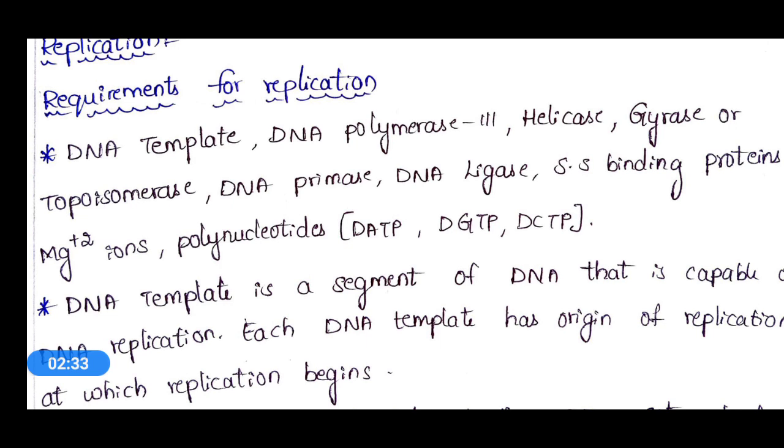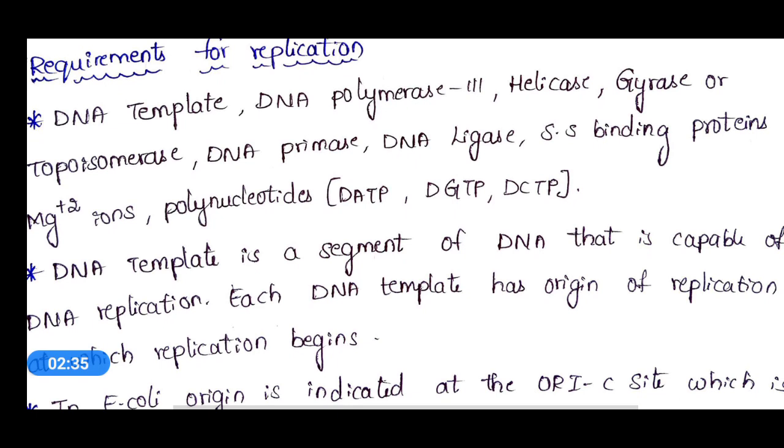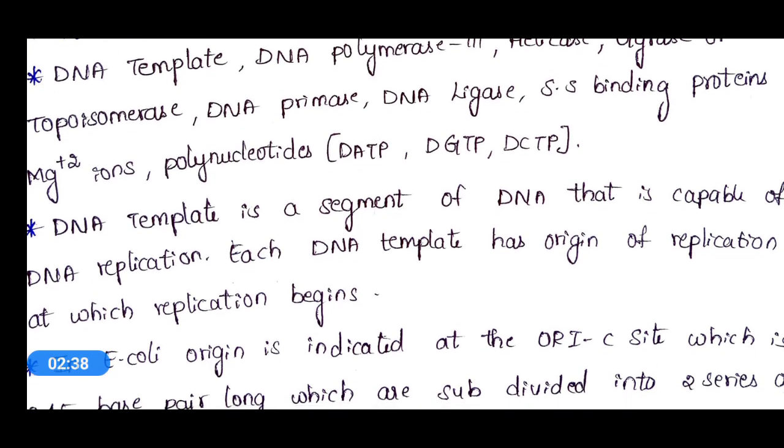This DNA template is nothing but a segment of DNA that is capable of DNA replication.